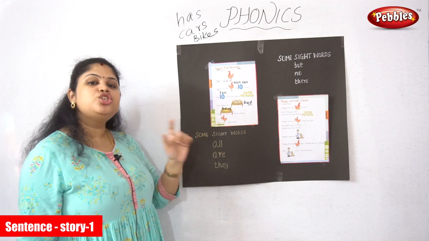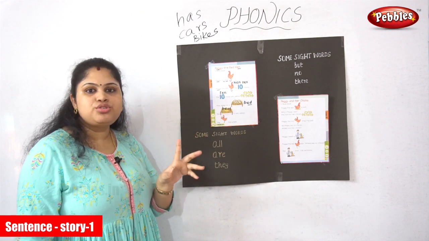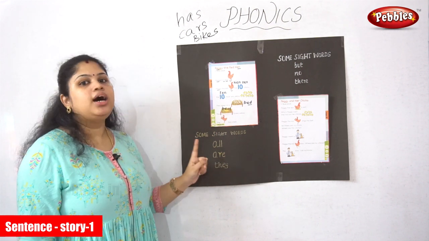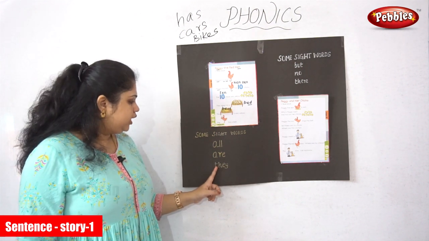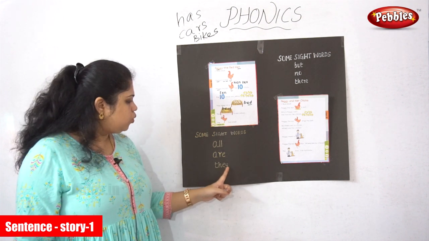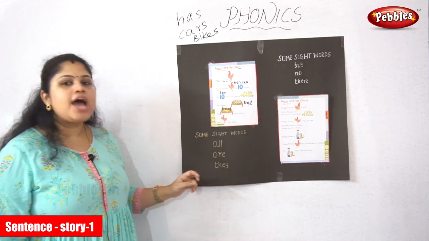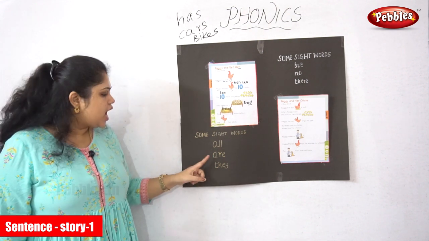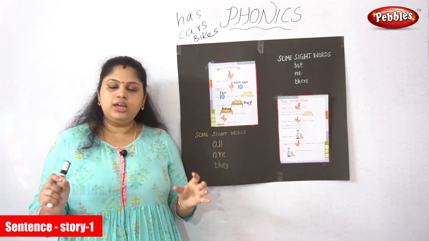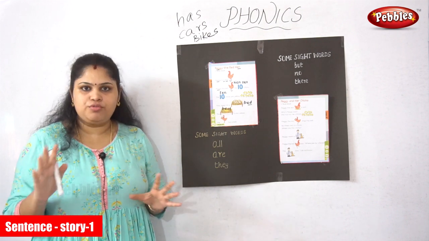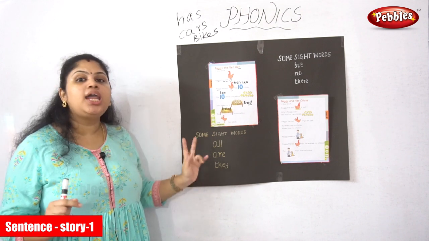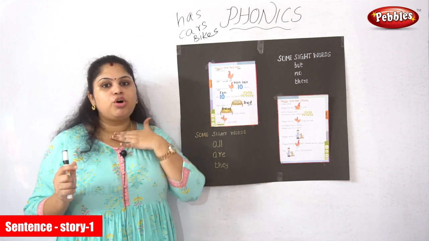A-R-E, are. You should say only R. No. R. A-R-E, are. Next, T-H-E-Y, they. T-H-E-Y, they. So we have a connection between the word are and they. Okay, if I tell you, it will be difficult, but I will explain it. If you feel it is difficult, you can just leave it. What is the connection between are and they? What is the meaning of they?